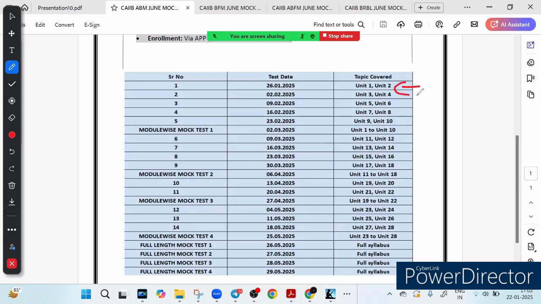देखिए, सीआईबी का एग्जामिनेशन में अभी बहुत जरूरी हो गया है कि हम लाइन बाय लाइन बुक को पढ़ें। तो लाइन बाय लाइन बुक को तो आप पढ़ लेंगे, लेकिन कैसे चेक करें कि हमें कमांड हुआ कि नहीं हुआ उस चीज पे। तो how to check whether we have command on that or not. So to check whether we have command or not, we need to analyze it, and for analysis we need test series. Test series plays a super important role.